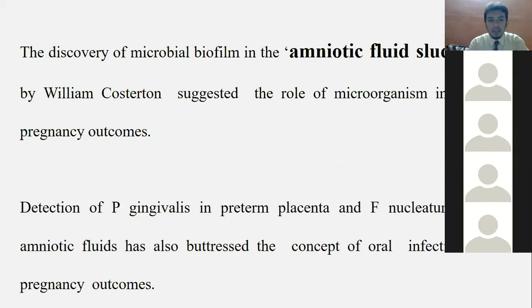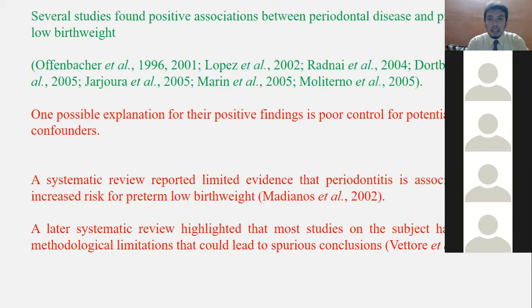This is one important thing, just for the interest of the postgraduates, I have added that there is something called the amniotic fluid sludge. It was given by William Costerton. I think Costerton is also considered as one of the pioneers of biofilm. There's a textbook by Costerton on biofilm, and there's a detection of P. gingivalis in the placenta and Fusobacterium nucleatum in the fluids, which have buttressed the concept of oral infections and pregnancy. There are several studies I have shown in the presentation.